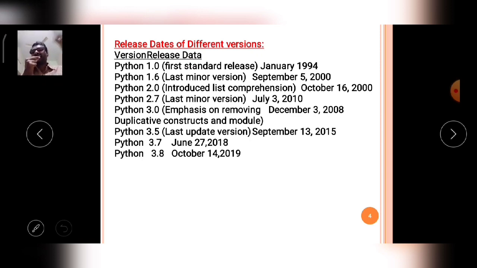Some were a success in the market, some were a failure in the market. So some famous versions of Windows operating systems are Windows 95, Windows 98, then Windows ME Millennium Edition, then Windows XP, Windows 7, then Windows 8 also.